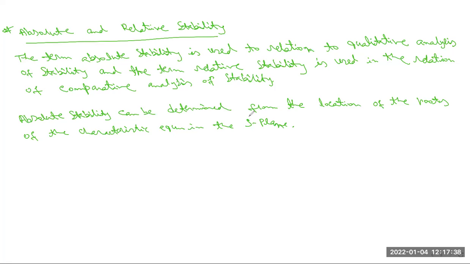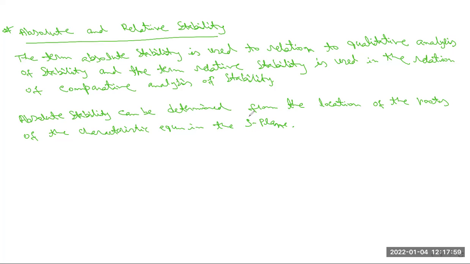We discussed in the previous module the maximum overshoot and also the damping ratio. These are used in gain margin calculations and phase margin calculations as a measure of relative stability also.